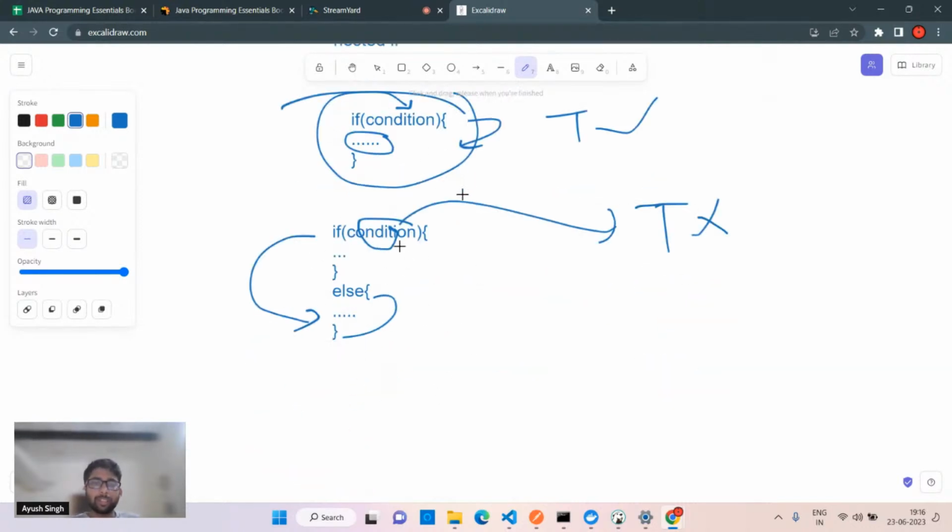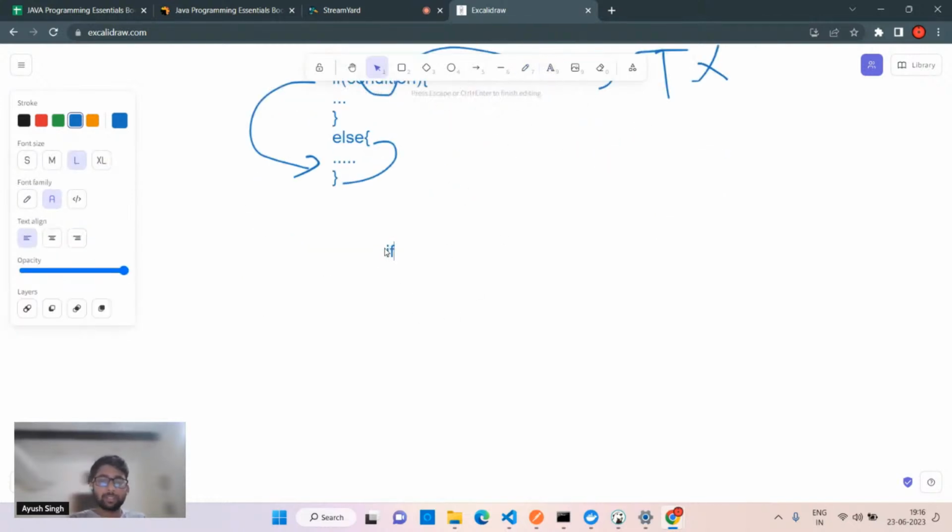If else if is again simple like this only. The if else if syntax is again like this. Let's suppose we have a condition, okay, again the block, and in here we have an else if block. Okay, and afterwards we have else. Okay, simple. So this block, I'll tell you, is nothing but the code. Whatever we are writing in here, it is the code.